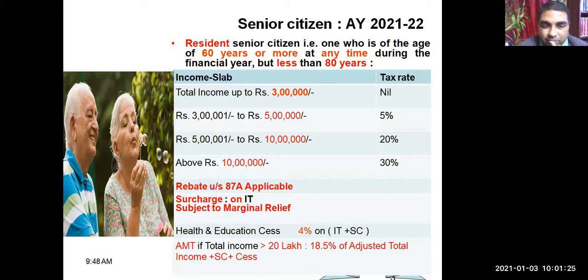Okay, right? And this is also subject to rebate under section 87A. I'll be explaining. Surcharge will be levied if applicable, and the surcharge is subject to marginal relief. We'll be learning what is that. Health and education cess is 4% on income tax plus surcharge, and AMT, alternate minimum tax, is also applicable. We'll be learning that.